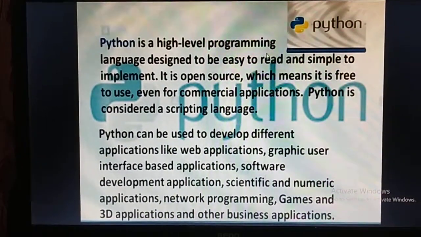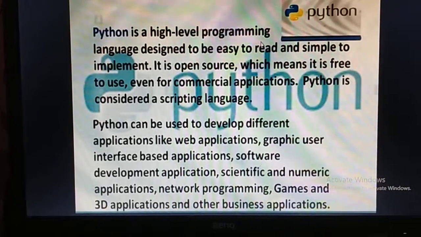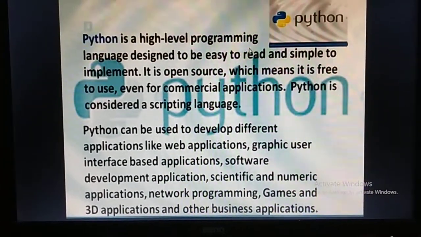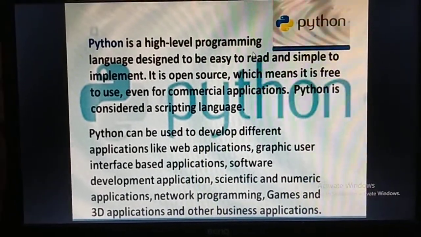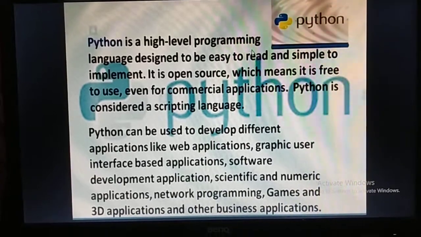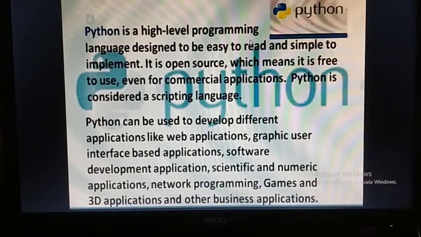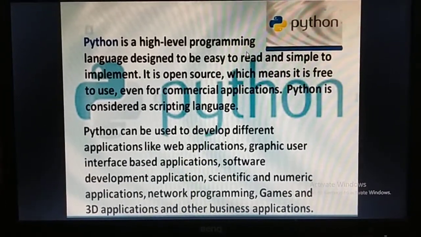Python is considered a scripting language. Python can be used to develop different applications like web applications, graphic user interface based applications, software development applications, scientific and numeric applications, network programming, games and 3D applications, and other business applications.